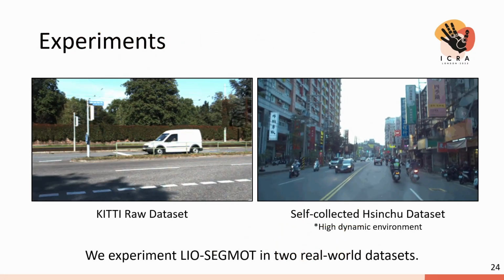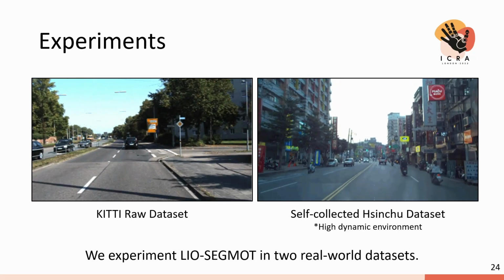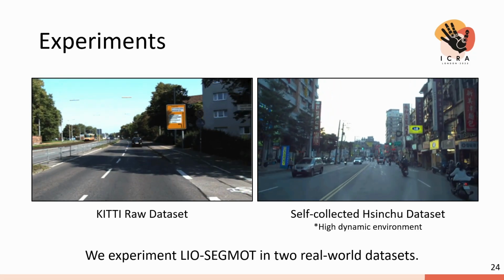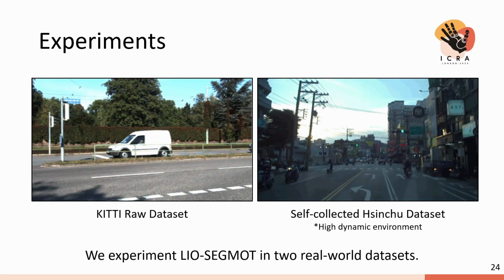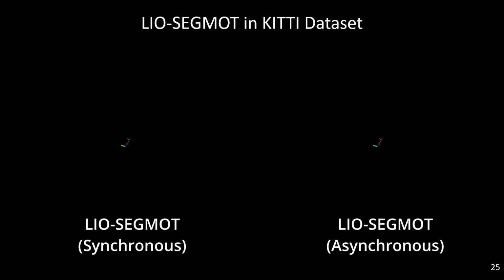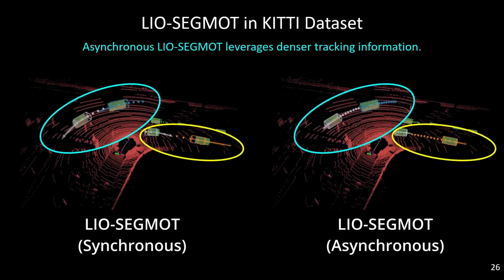We use two real-world datasets to evaluate LiDAR-SEAM. The first dataset is the well-known KITTI dataset. The second dataset is a self-collected Hsinchu dataset. It's a highly dynamic environment because there are many moving objects. This is a demo video with a KITTI sequence. We can observe that the synchronous version doesn't output complete tracking results, but the asynchronous version does in this case.